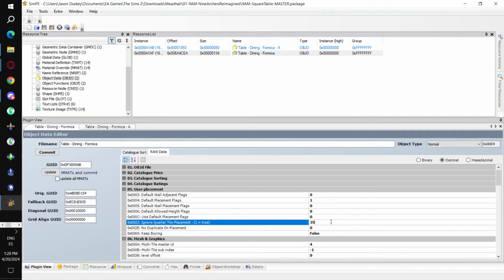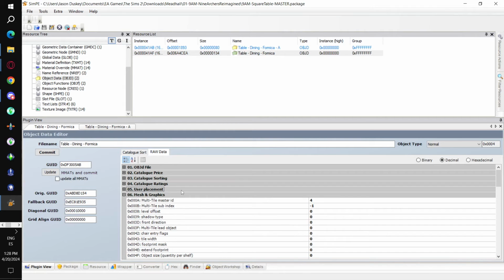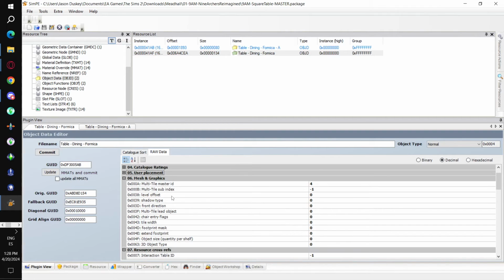User placement, it will change the flags. It won't change the actual placement. But for example, if it needs to be against the wall, you could tell it that it needs to be against the wall by editing the flags here. Meshes and graphics.